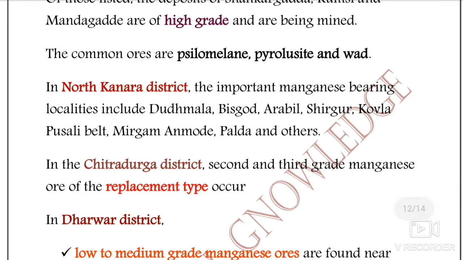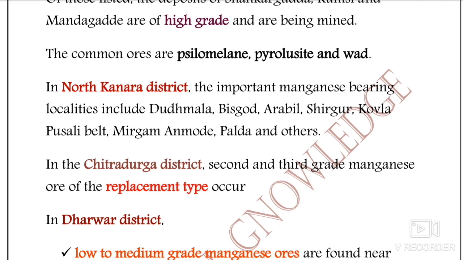And if we talk about the North Kannada district, the important manganese bearing localities include Dudhmala, Bisgod and Arbil, the Sirgur and Kovalla and Pusli belt, and Mirga, Almode in the Palda area. So these are the regions in North Kannada district.